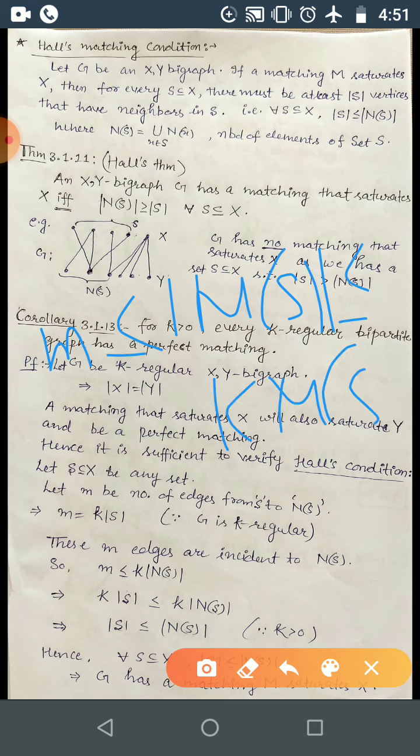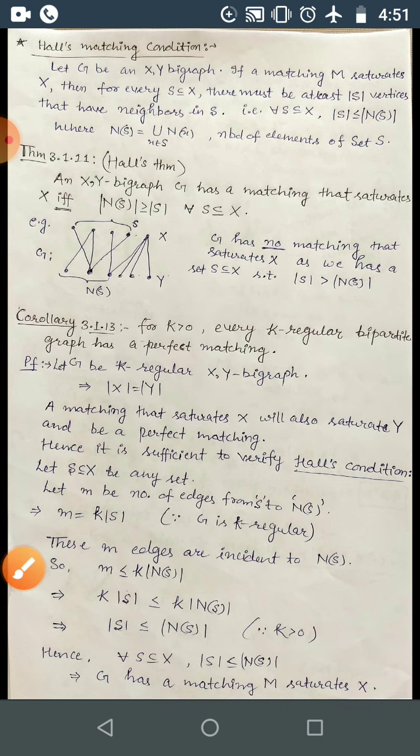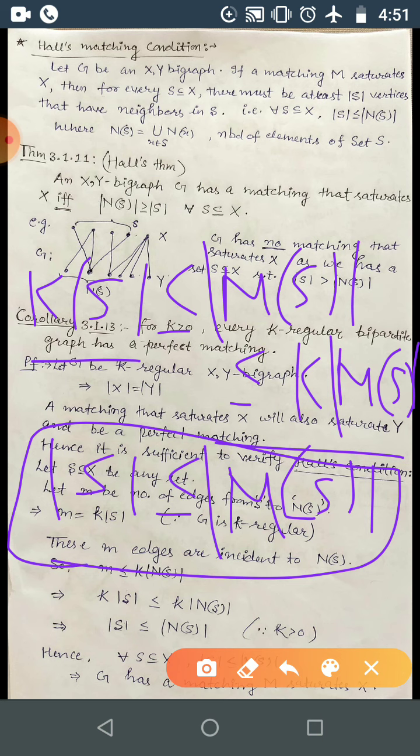Obviously k is at least 1, so this condition is true. Here M is k into |S|, which is less than or equal to k into |N(S)|. From this, k cancels, so |S| is less than or equal to |N(S)|, because k is non-zero and positive, so we can divide throughout by k. So Hall's condition is satisfied for this graph.